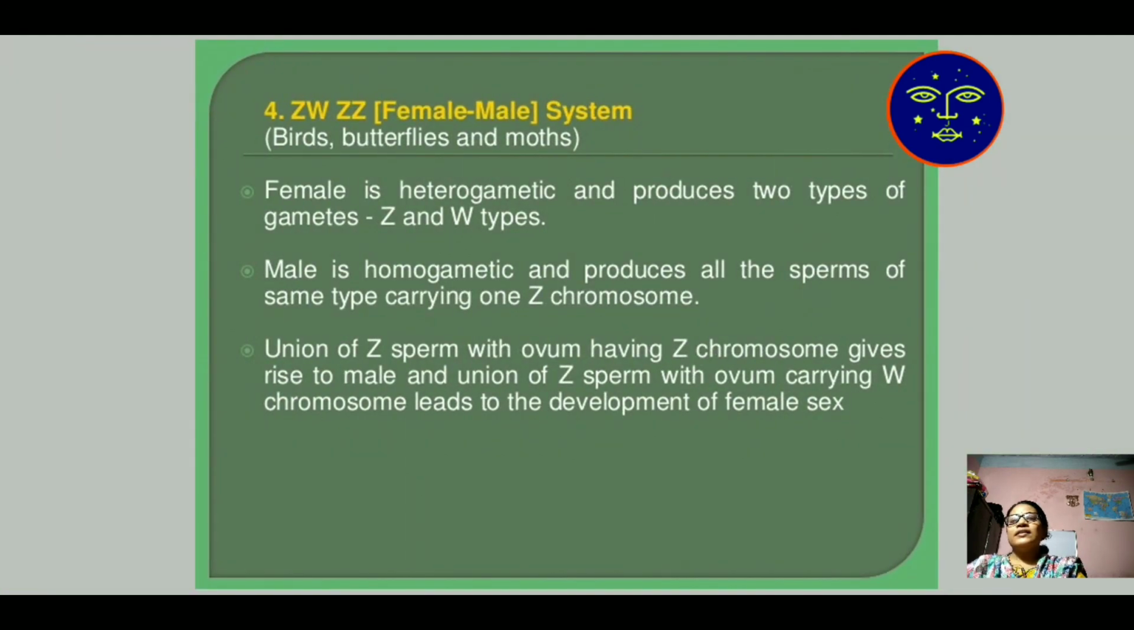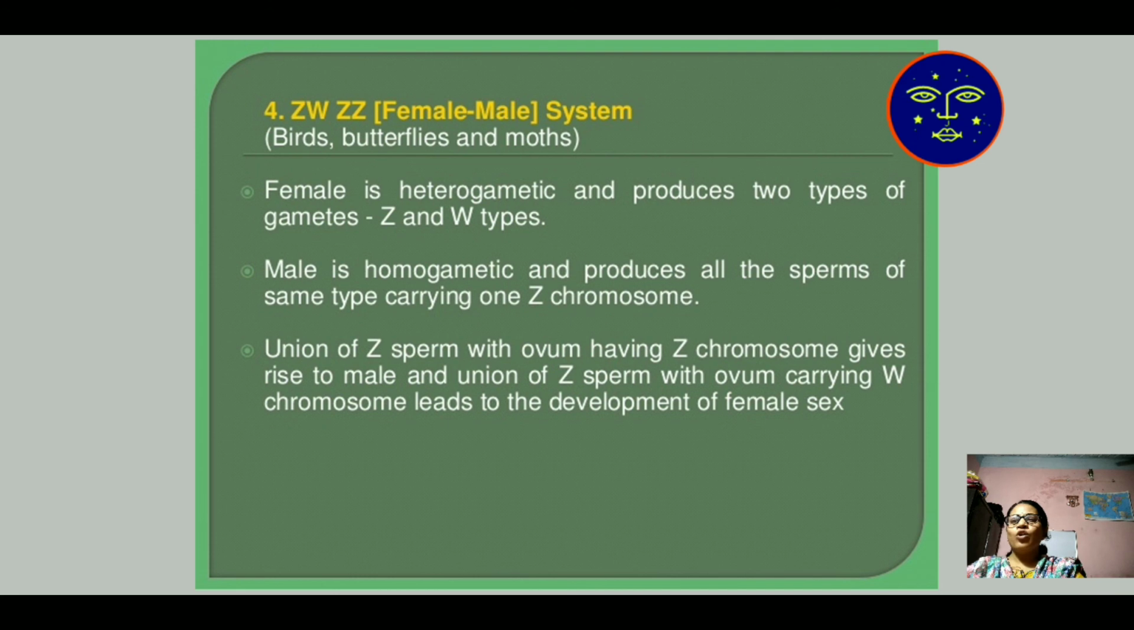Then next, ZW and ZZ type of sex determination, which is mainly found in butterflies and moths. The female is heterogametic, that is, Z and W are different, so it is known as the heterogametic type, whereas ZZ is the same, or homogametic, which determines the male character.